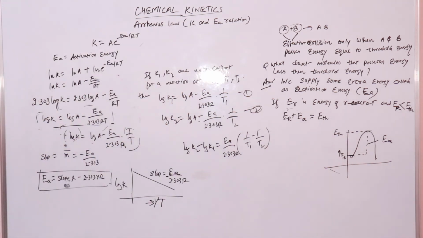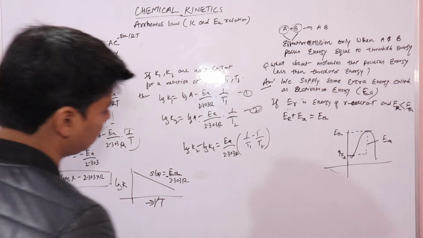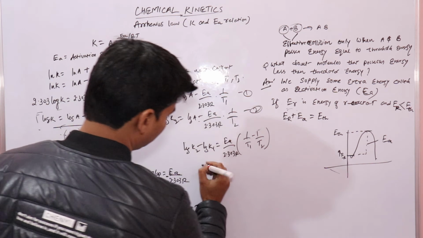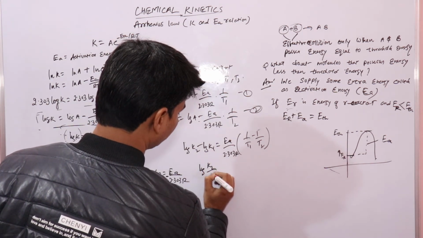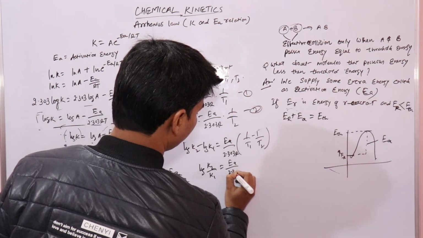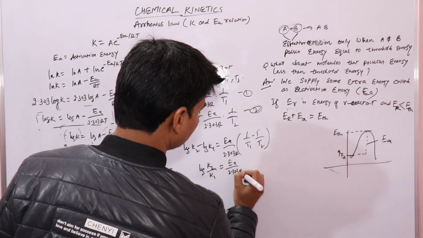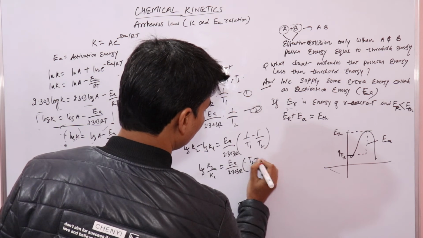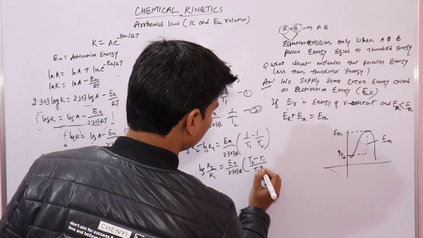This is the equation. Now, applying the logarithm formula, log K2 upon K1 is equal to Ea upon 2.303 R times T2 minus T1 upon T1 T2, right?